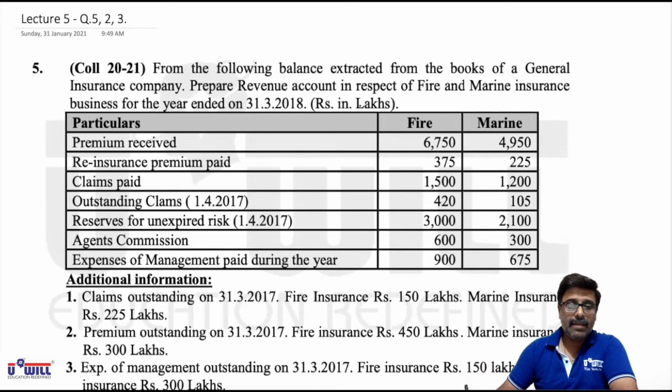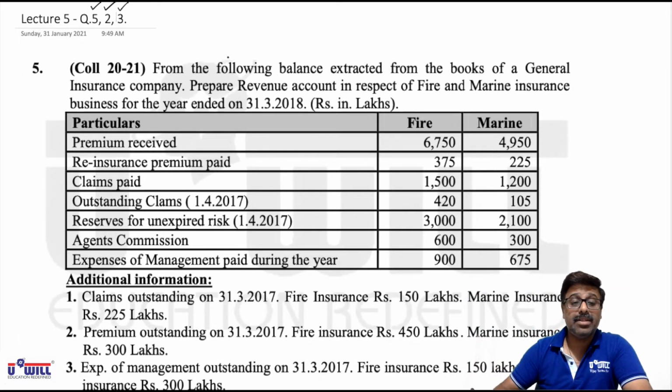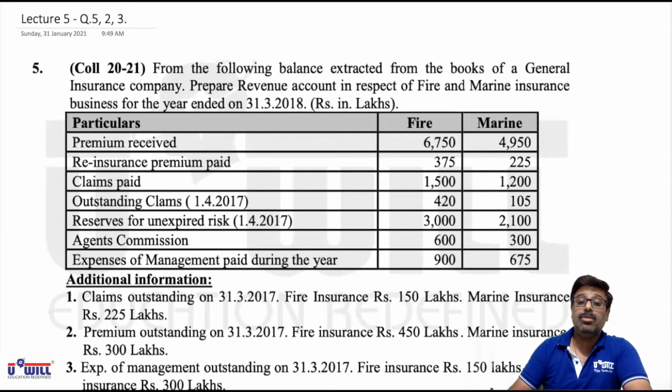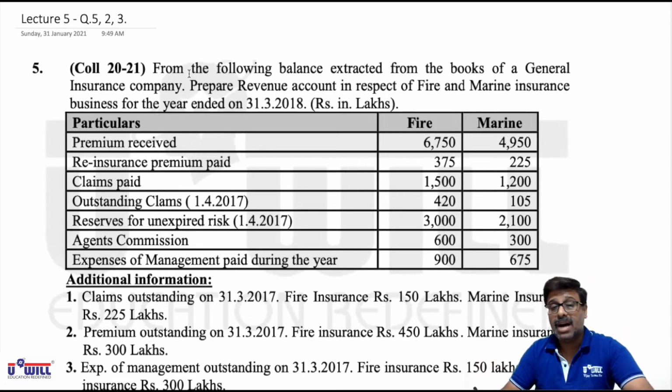Today we will be taking up 3 questions of general insurance company. Question number 5, which is based on only revenue account. Then question number 2, where we have to make revenue account as well as profit and loss account. And in the same way question number 3, where we have to make revenue account as well as profit and loss account. First, let us discuss the markings, what we will do.